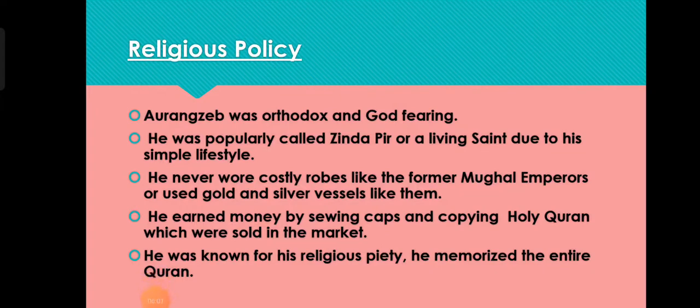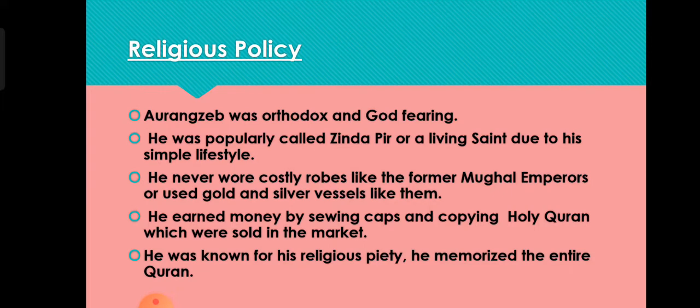Religious policy of Aurangzeb. Aurangzeb was orthodox and God-fearing. He was the last of the great Mughals. We can say that he was the sixth of the great Mughals, or the last one. He took the title of Alamgir, which means conqueror of the world. He ruled for about 49 years and he was considered an orthodox and God-fearing person.